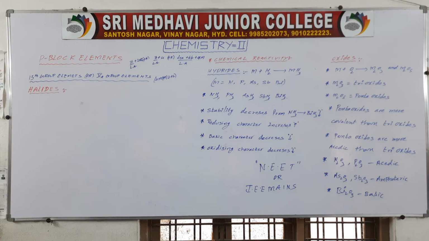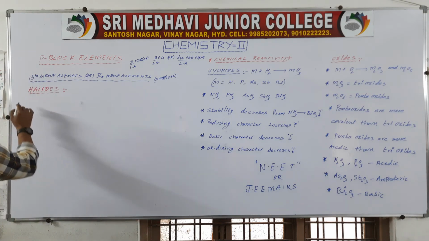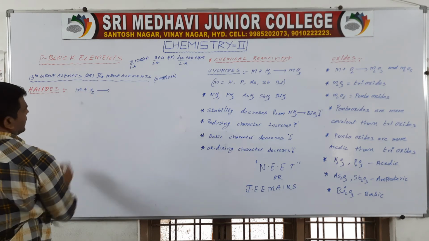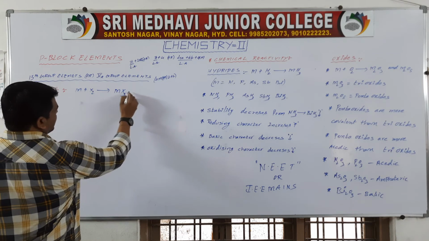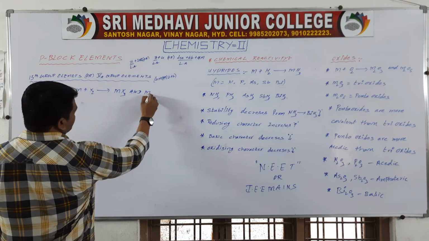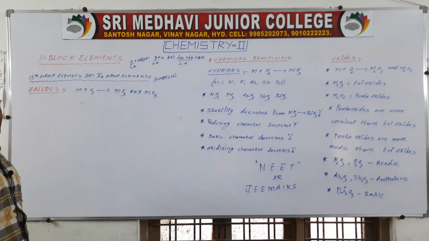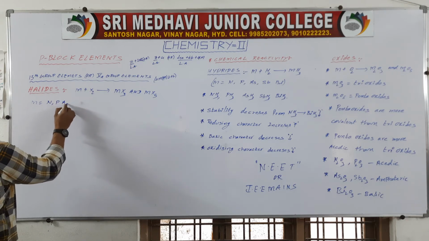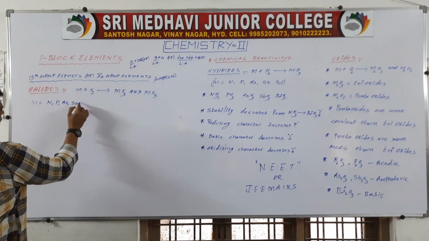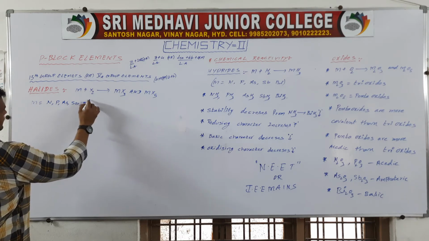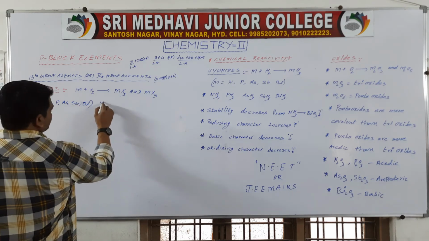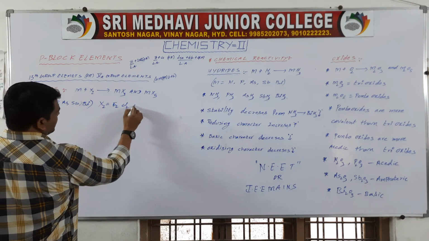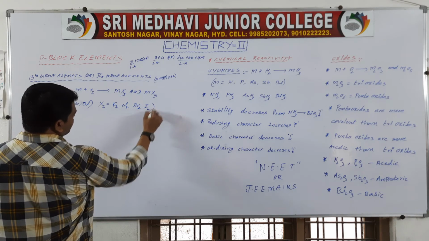Okay, see here, all fifth A group elements react with halogens and can give rise to MX3 and MX5 type of halides. Here M equals nitrogen, phosphorus, arsenic, antimony and bismuth. X equals F2, Cl2, Br2, I2.